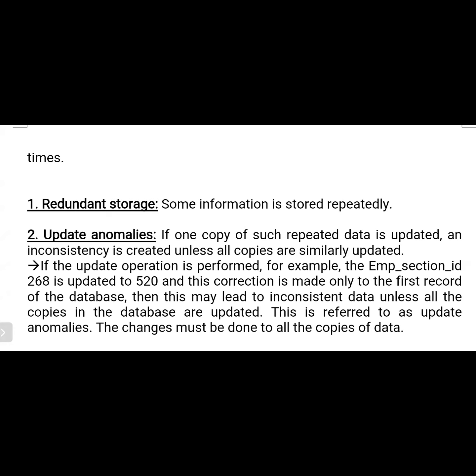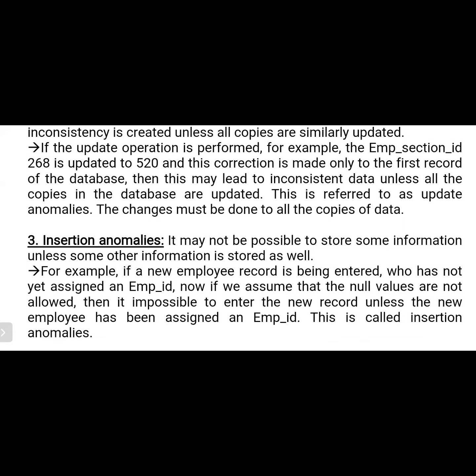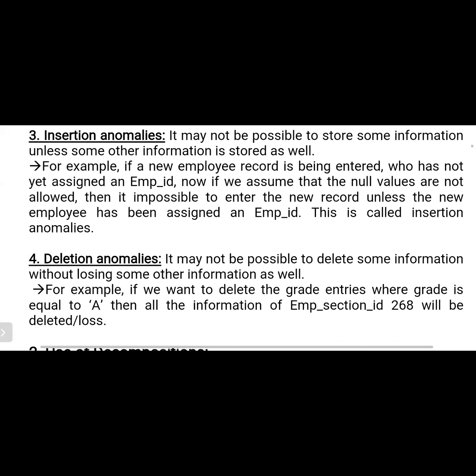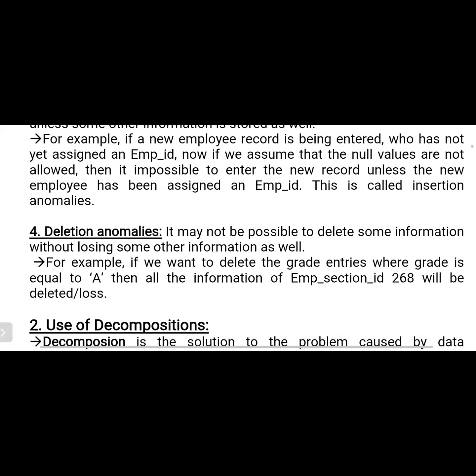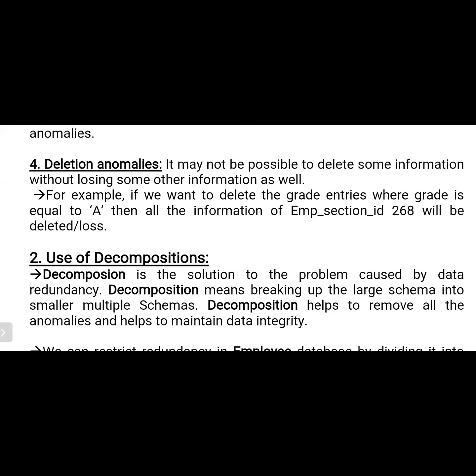So the grade points and the grades will be formed into one table, and the grades will be assigned to the students in another table. Then it will reduce the redundancy to some extent. Otherwise these problems occur: insertion anomalies, deletion anomalies, and updation anomalies.